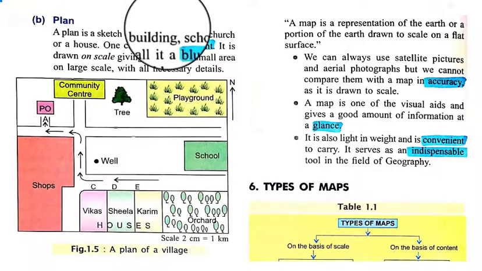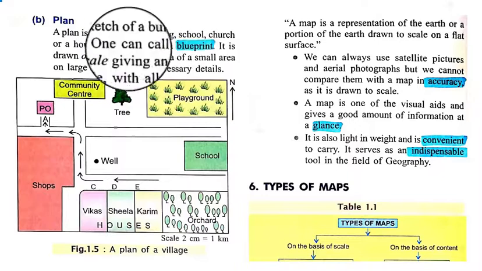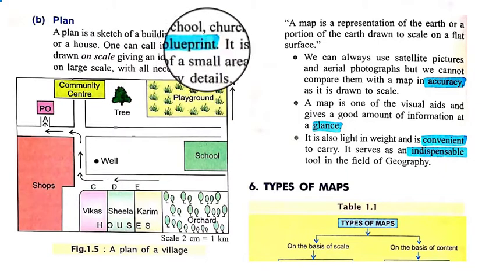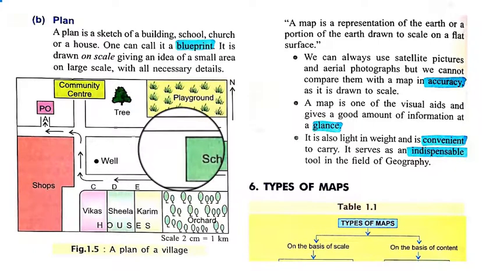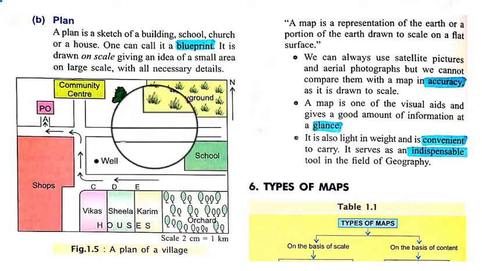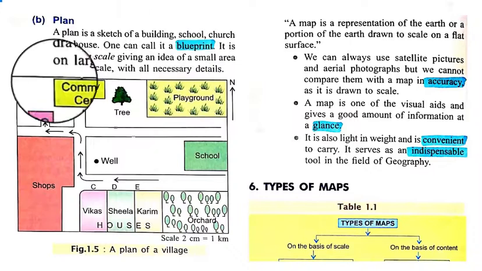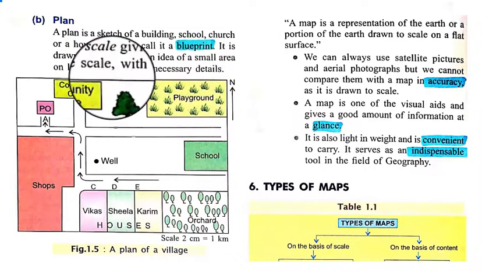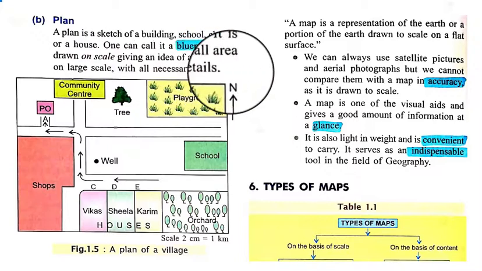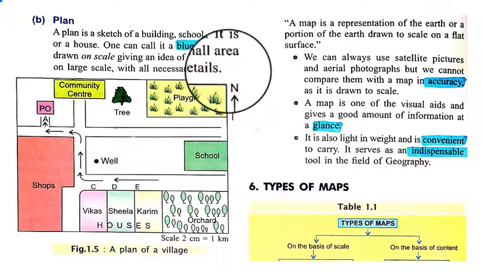Next is plan. A plan is a sketch for a building, school, church or a house. One can call it a blueprint. Plan means planning: for making a building or school, at first we plan for it. It is drawn on scale, giving an idea of a small area on a large scale with all necessary details. If we want to make our home, at first we need to take a planning for it, where we need to distribute all kinds of things. After that we start making the home.